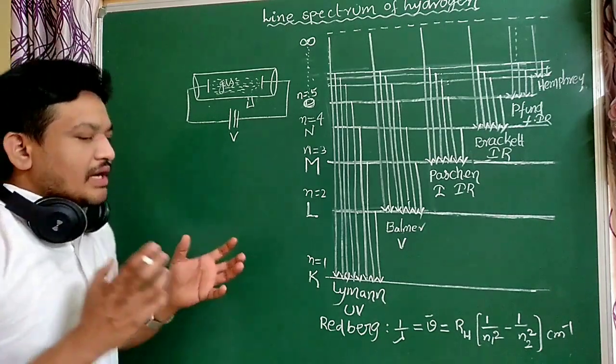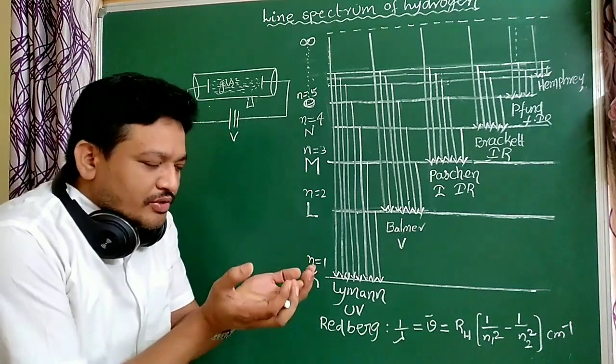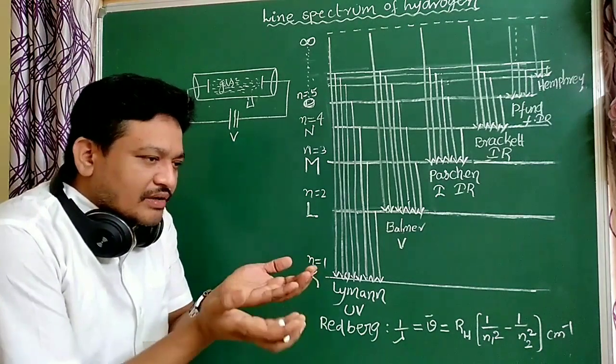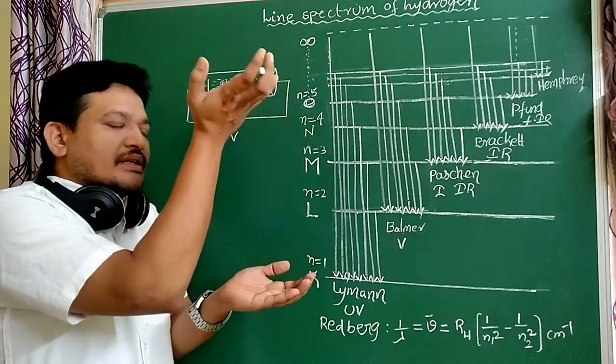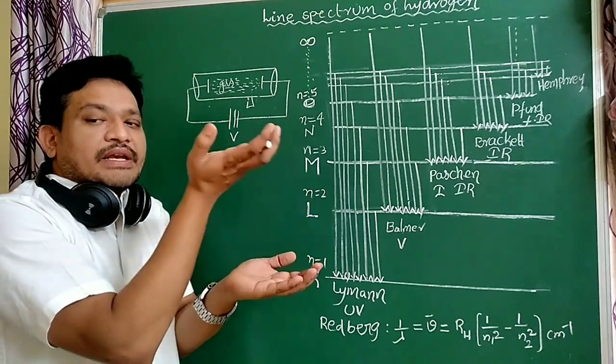So we apply high voltage and low pressure. At that time the electron absorbs some amount of energy and goes to higher energy states. At higher energy states it is very less stable.